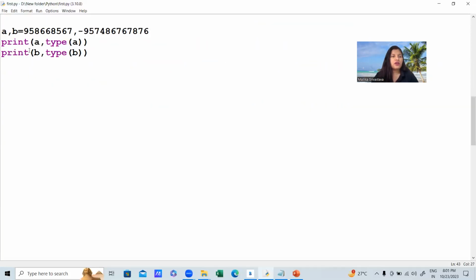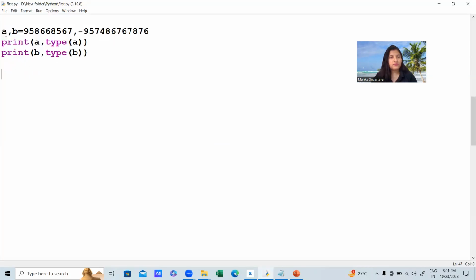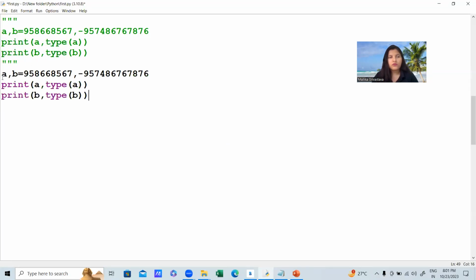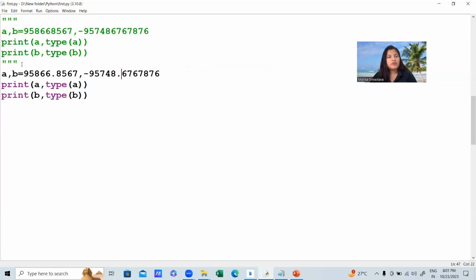Same way, let me copy all these things from here, Control C. Let's comment it also. Let me just add a point in between the plus and minus values. And you can see here both belong to float type of data.